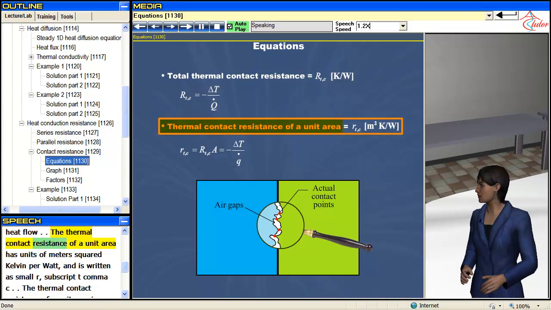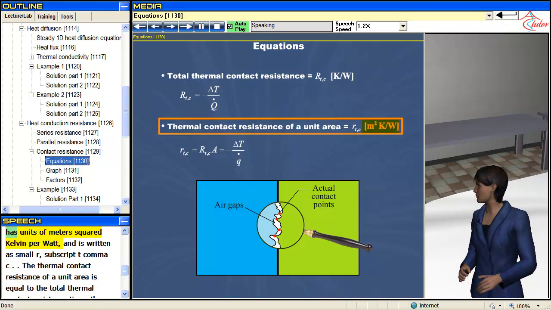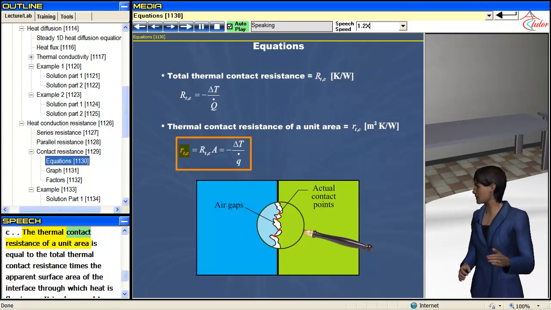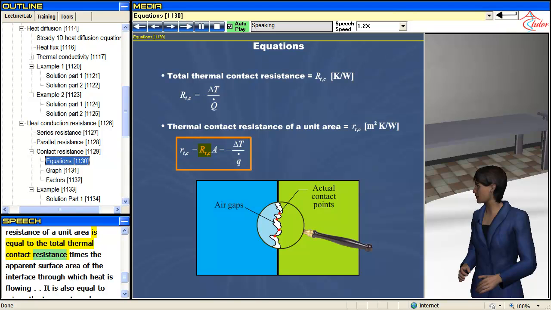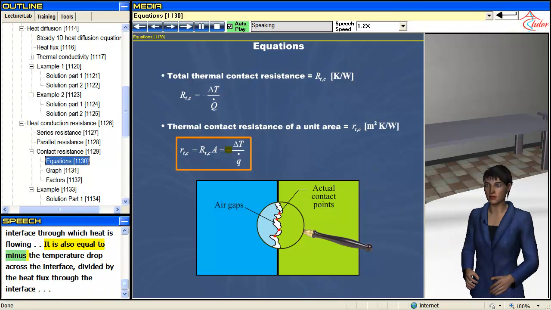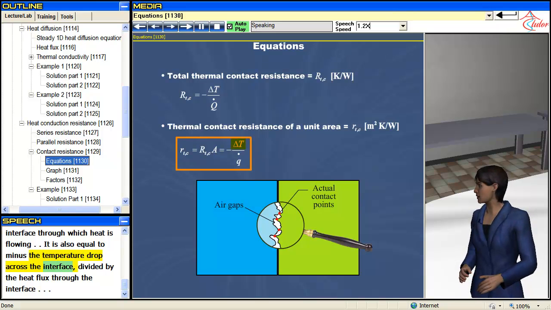The thermal contact resistance of a unit area has units of meters squared Kelvin per watt, and is written as small r, subscript T, C. The thermal contact resistance of a unit area is equal to the total thermal contact resistance times the apparent surface area of the interface through which heat is flowing. It is also equal to minus the temperature drop across the interface, divided by the heat flux through the interface.